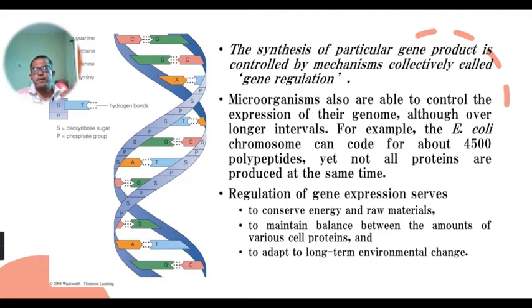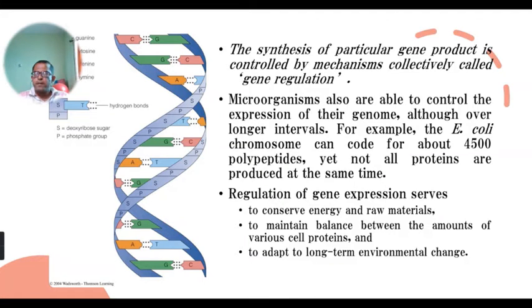So how does gene regulation help these organisms? It helps the organism to conserve energy and raw material which is needed for it to survive. It also helps the microorganism to maintain the balance between the amounts of various proteins.